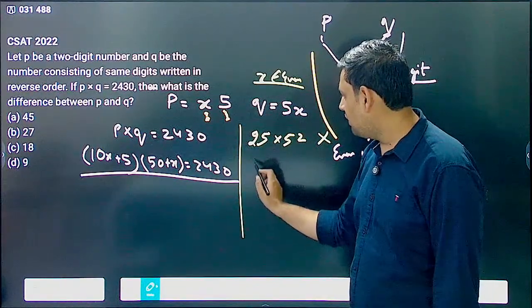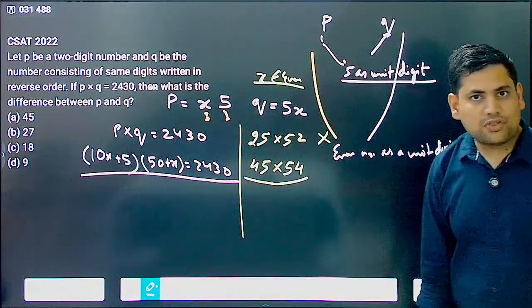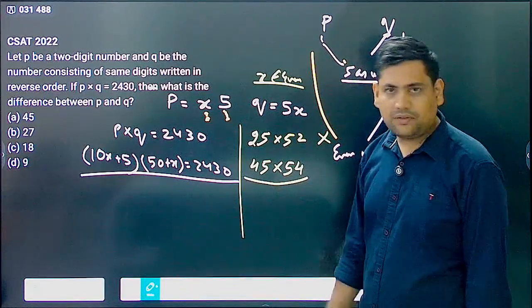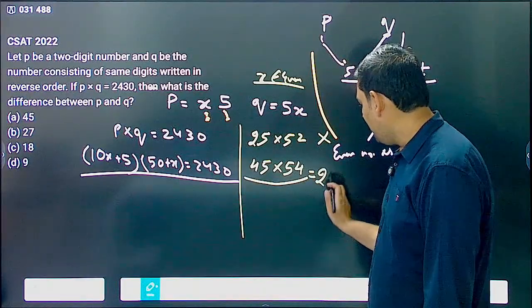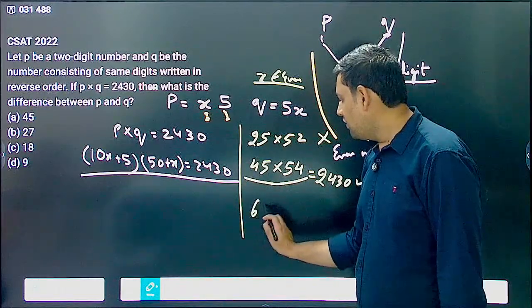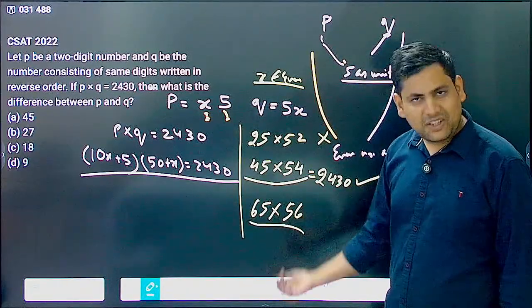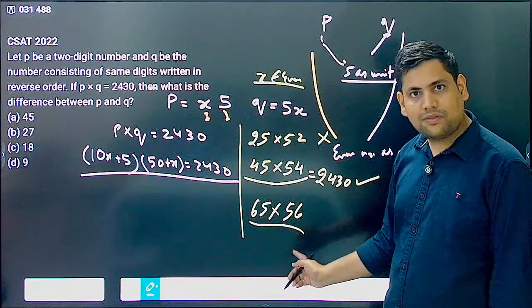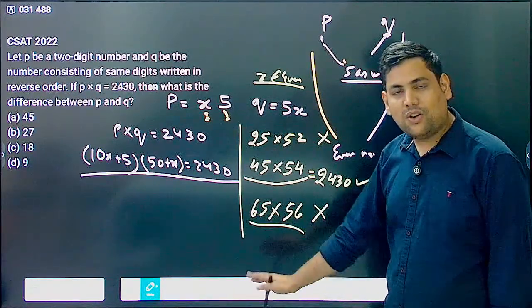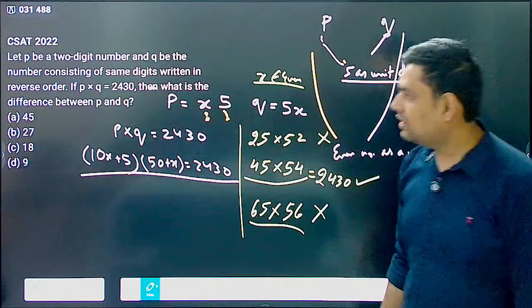Then next you look for 45 into 54. If you check this, 45 into 54, this is slightly less than 50, this is slightly more than 50. If you multiply them, you do get 2430. That is why this is the answer. If you want to check, you can also check 65 and 56, but this again will be much greater than 2500. This is greater than 50, greater than 50, so this is also not the answer. Similarly 85 and 58, all this will become much bigger numbers. Only possibility is 45 and 54, which give 2430.